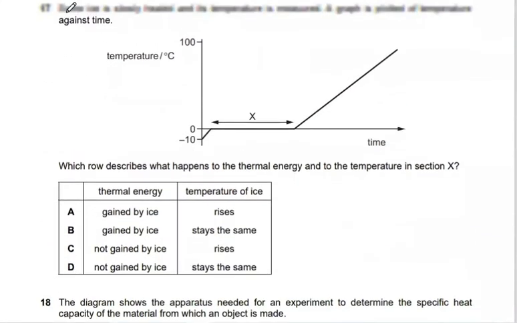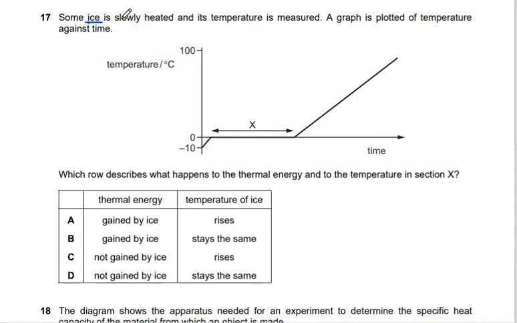Number 17. Some ice, frozen water, is slowly heated and its temperature is measured. The graph is plotted of the temperature against time. Which row describes what happens to the thermal energy and to the temperature in section X? Thermal energy, of course, is gained, even if the temperature remains constant. So the correct answer is B.